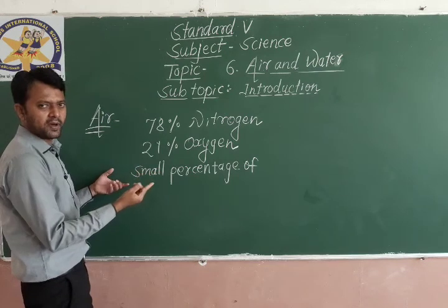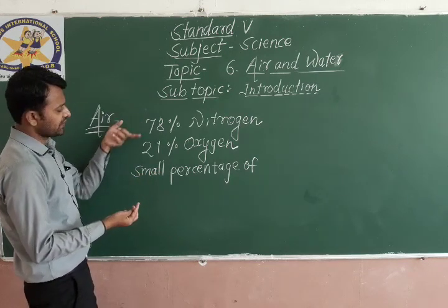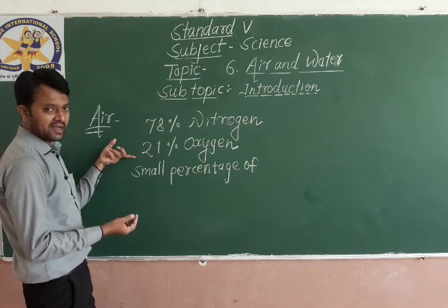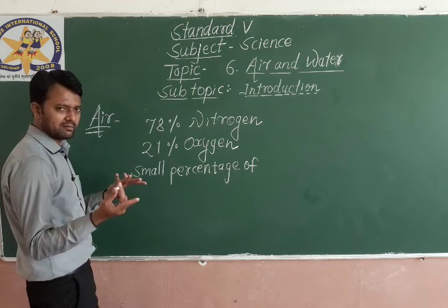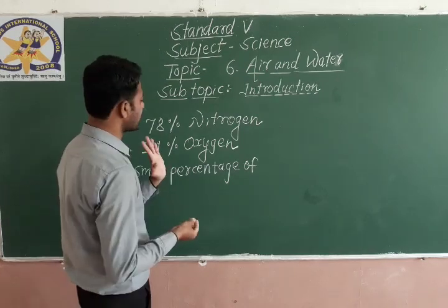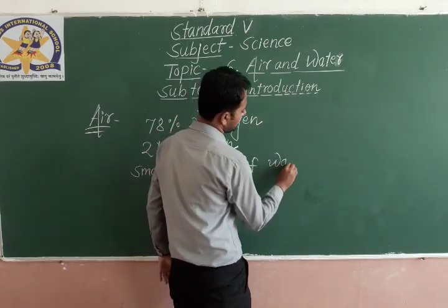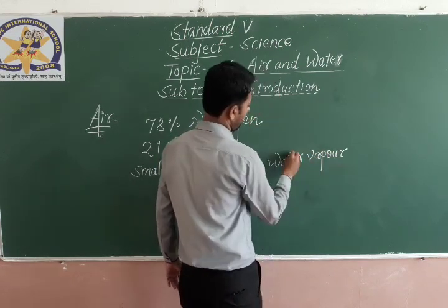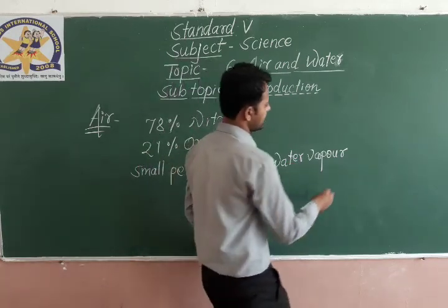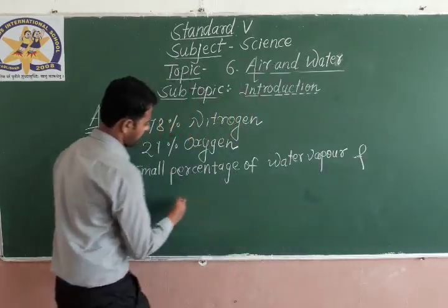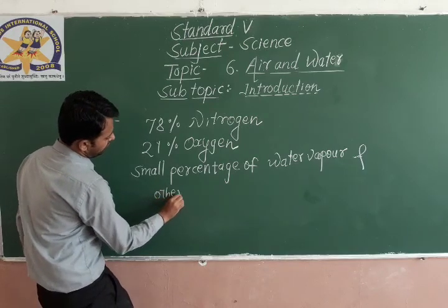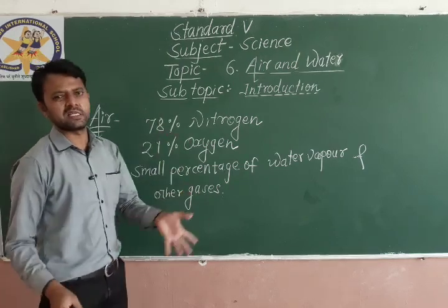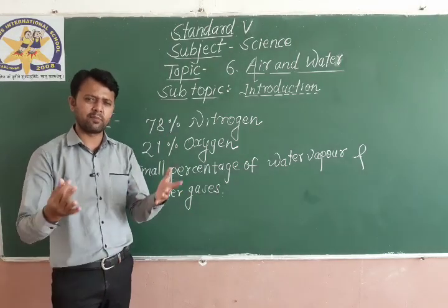You can imagine small percent means 78 plus 21, okay, so the small percent you can easily work out. A small percentage of water vapor and other gases. Okay, this is the composition of air, we can say in a broad manner.